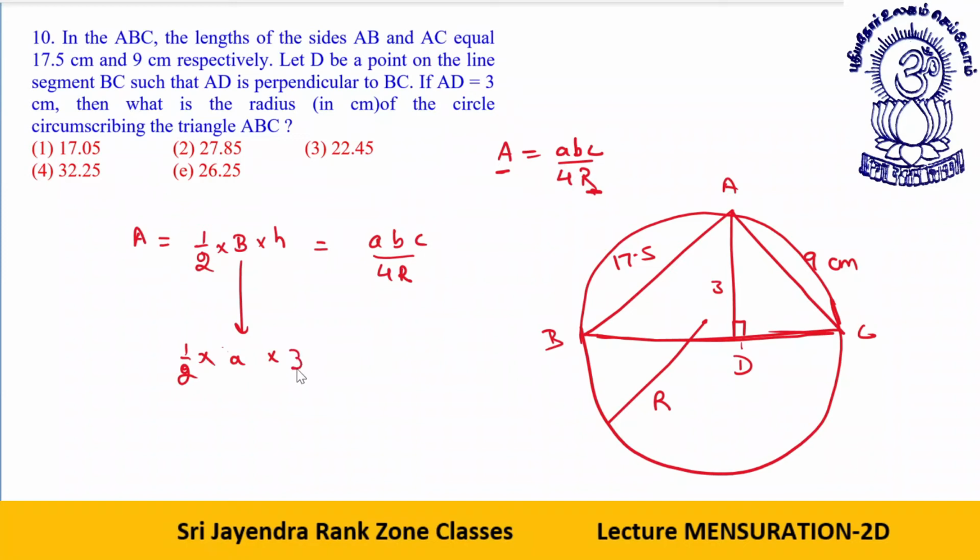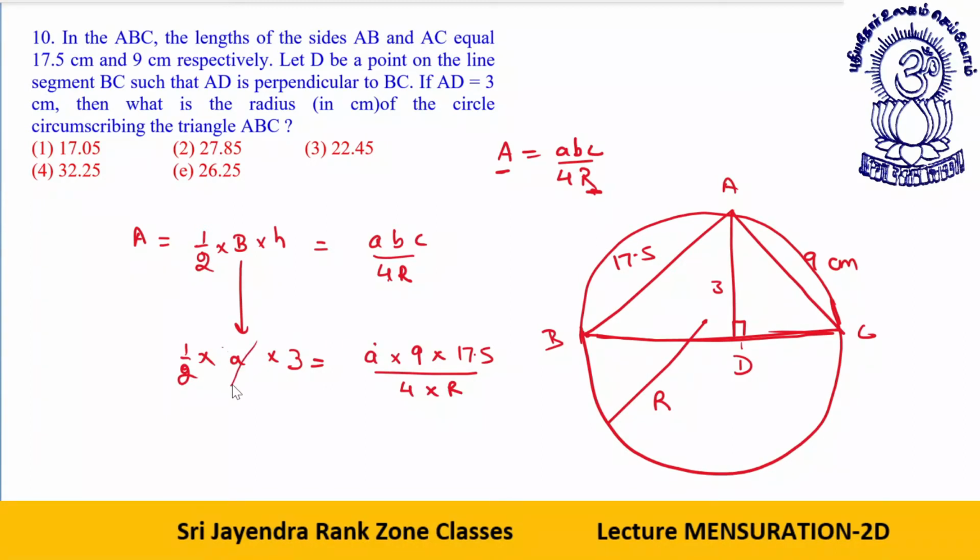Height is given to you as 3. ABC by 4R. What is A? A is already a. What is B? This is vertex B, so side b is 9. This is vertex C, so side c is 17.5, divided by 4 into capital R.